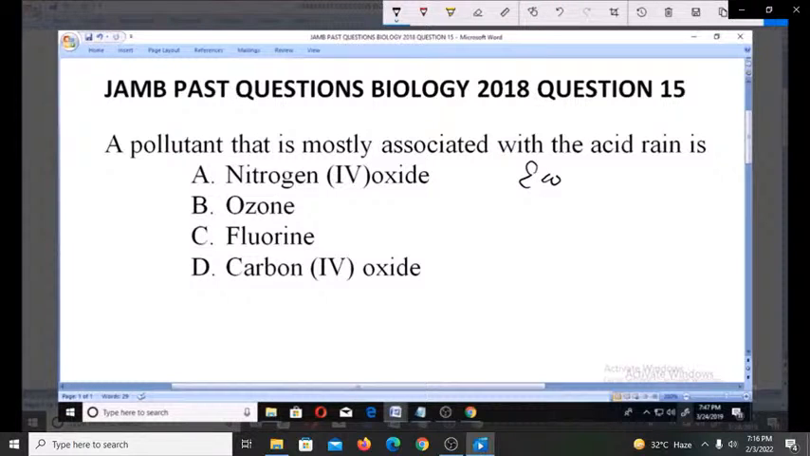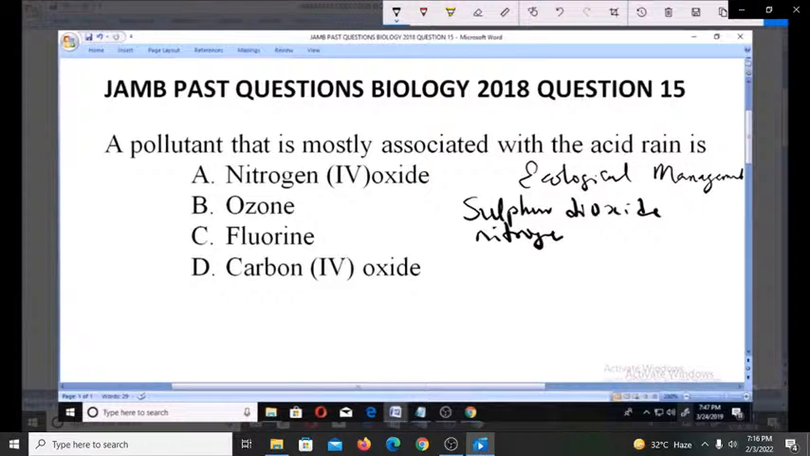So under ecological management, we can see the effect of some gases. And these gas pollutants, the major two examples are sulfur dioxide, very, very important, you need to know about it, and nitrogen 4 oxide. These are the two gas pollutants that can cause acid rain.